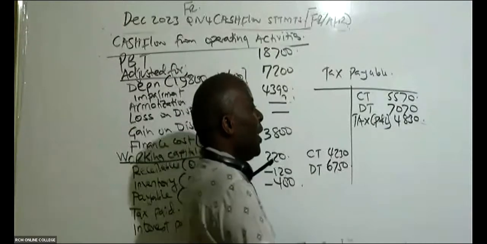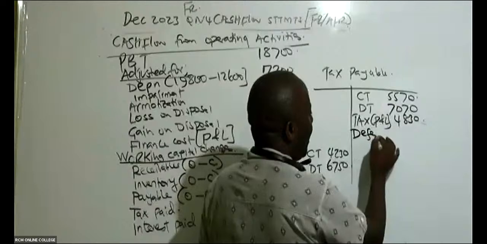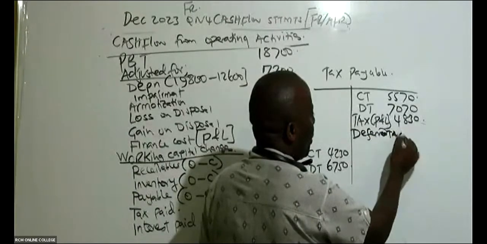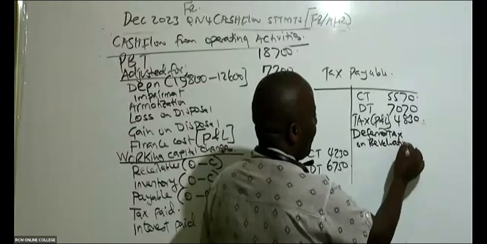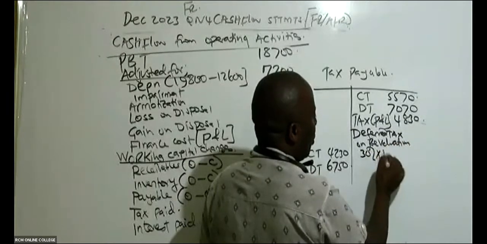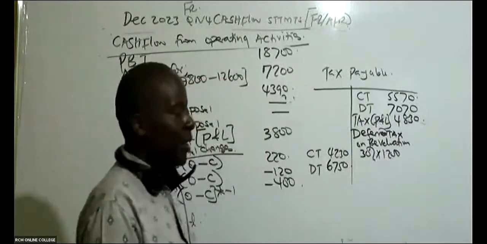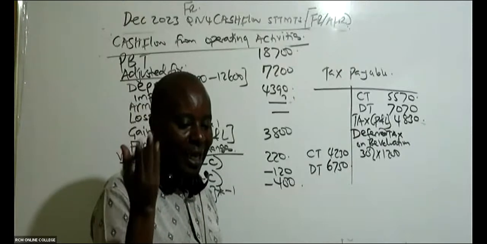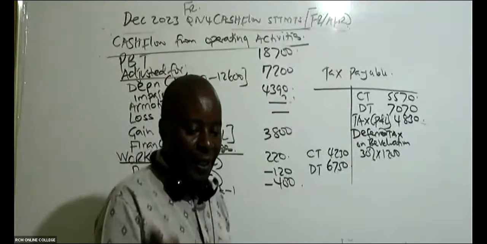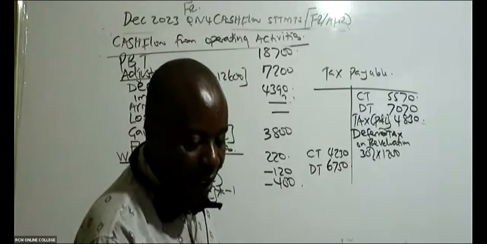Then the only thing we need is the deferred tax on revaluation, which will be 30% of the revalued amount, 1,200. It is the tax rate times the revalued amount. It increases your deferred tax liability.